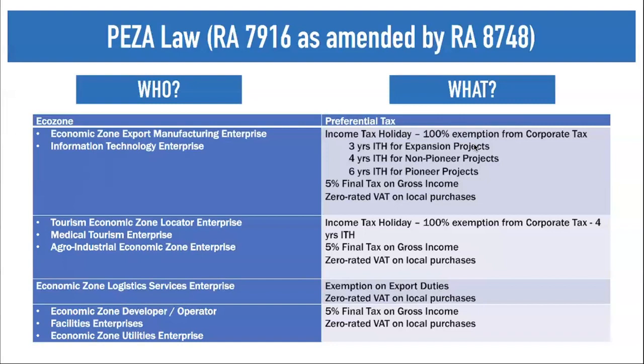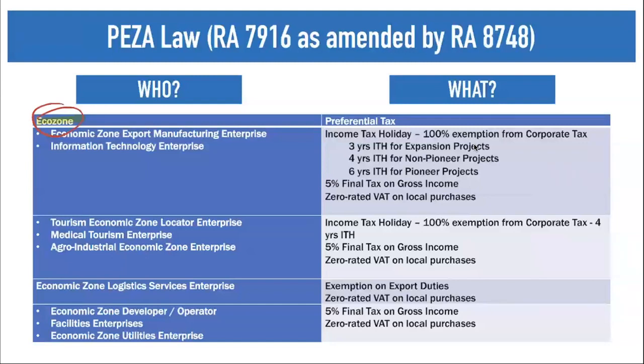So under PEZA law, who can claim? Of course, the persons who can claim are those located in your ecozones. So in your economic zone, we grant certain location-specific incentives wherein that business operation is within a pertinent economic zone to qualify for the registration. What is important is that they operate within that particular ecozone, whatever that particular ecozone is.